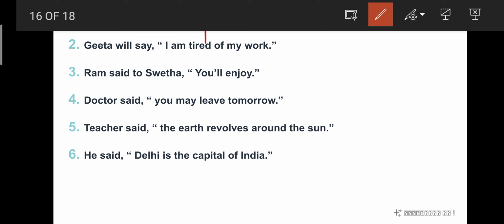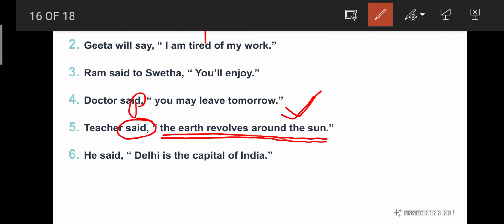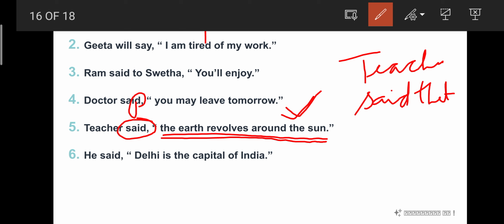Right, next example. Teacher said the earth revolves around the sun. So here if you see, this is a general fact. The earth revolves around the sun is a general fact, and the reporting verb is said, that is, it is in past. So now even if the reporting verb is said, we should not change anything in the given exact words, as it is a general truth. So what will be the answer? Teacher said that. That's all. Exact words should be kept as it is.